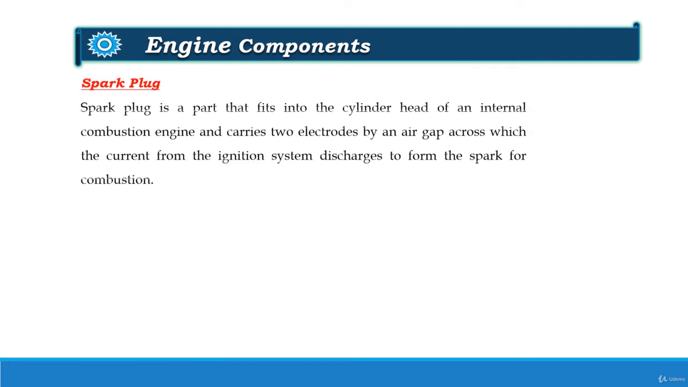Next is the spark plug. It is the part that fits into the cylinder head of an internal combustion engine and carries two electrodes separated by an air gap across which the current from the ignition system discharges to form the spark for combustion. And to produce spark, a spark gap is generally kept between the central electrode and the ground electrode.